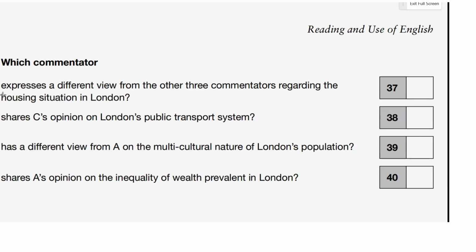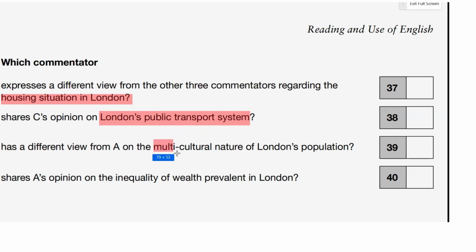So all 4 of the people will talk about the housing situation in London. That's going to be our keyword for 37. In 38, shares C's opinion on London's public transport system. So this is our keyword from 38, London's public transport system. 39, has a different view from A on the multicultural nature of London's population.